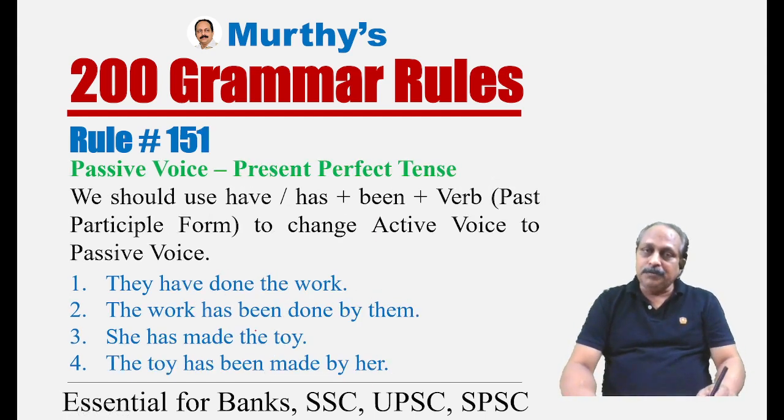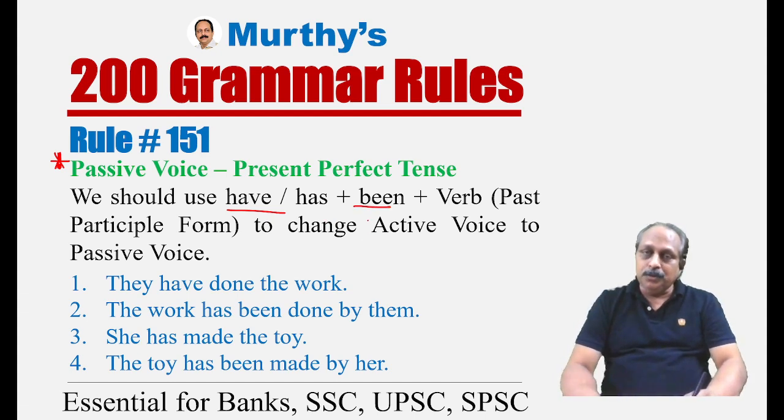Rule number 151. This goes with present perfect tense. Usually in competitive exams, they ask questions based on perfect tenses. That too, perfect tenses in passive voice, very important. We should use, what is the sentence pattern? Have or has. Third person singular, we have to use has. Other pronouns, have. Any perfect tense in passive voice, we have to use the word been.